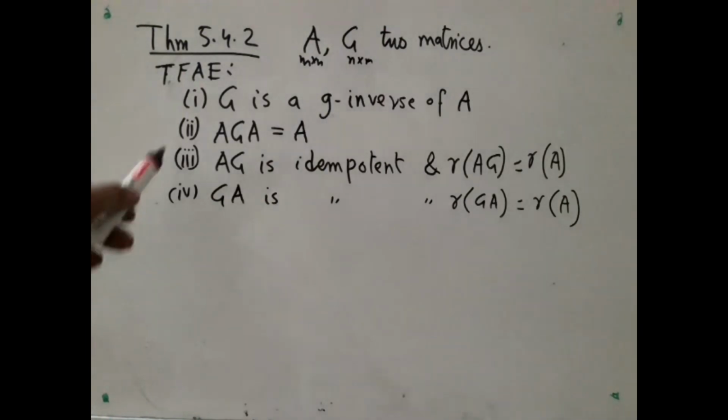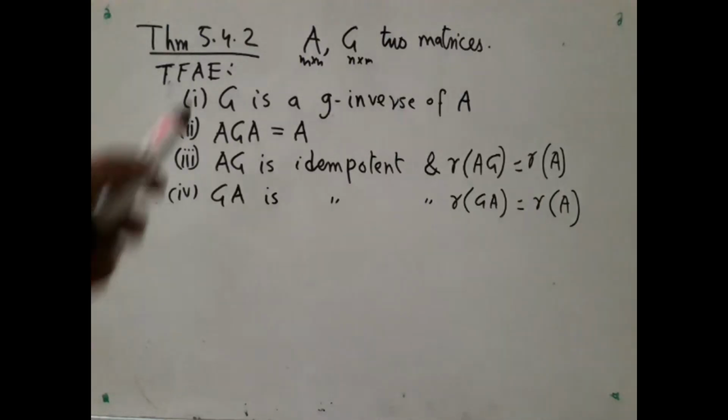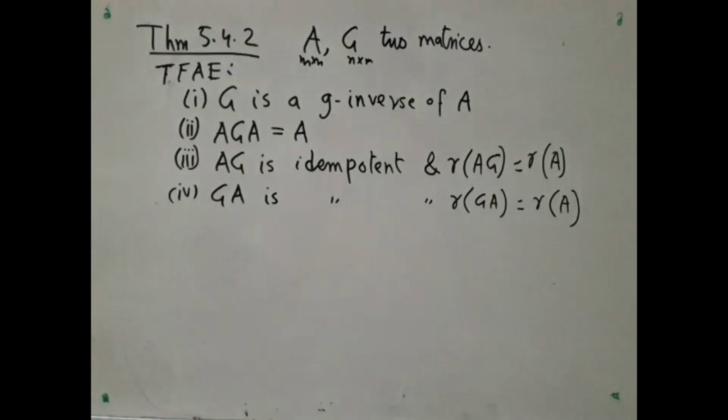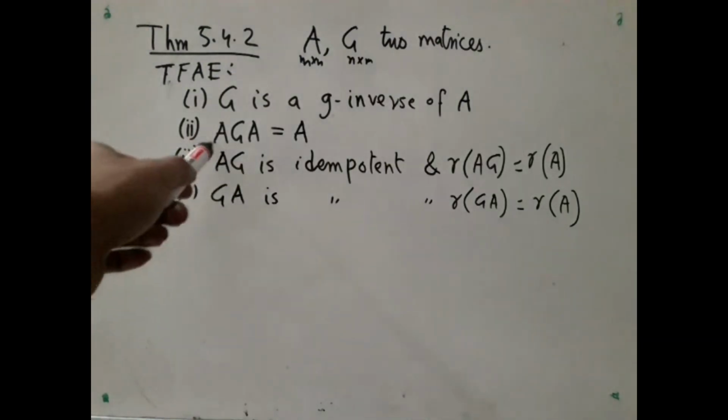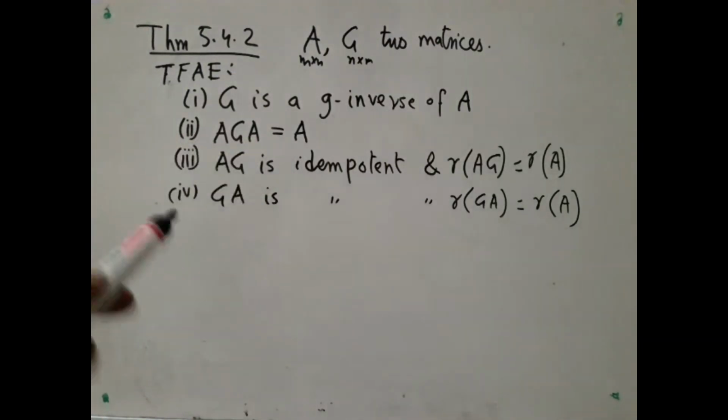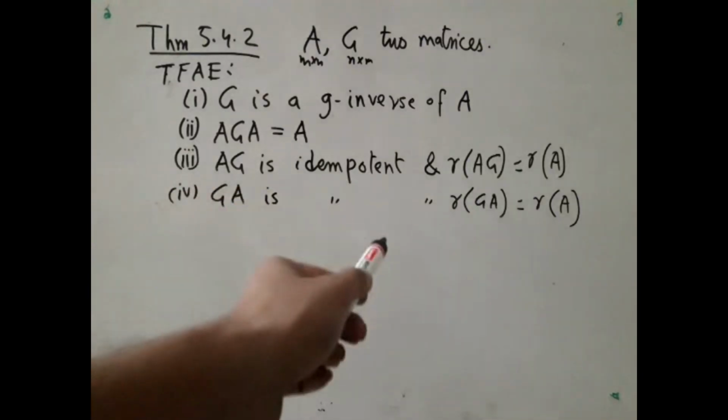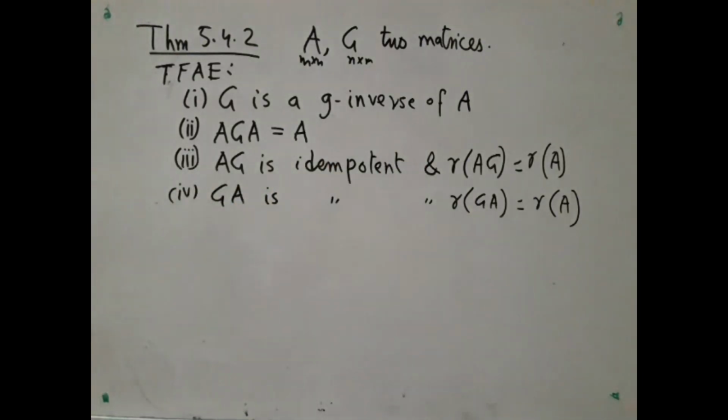That is, if any one of these four conditions hold, then the other three must also hold. So the first condition is G is a G inverse of A, if and only if AGA is equal to A, if and only if AG is idempotent and rank of AG equal to rank of A.